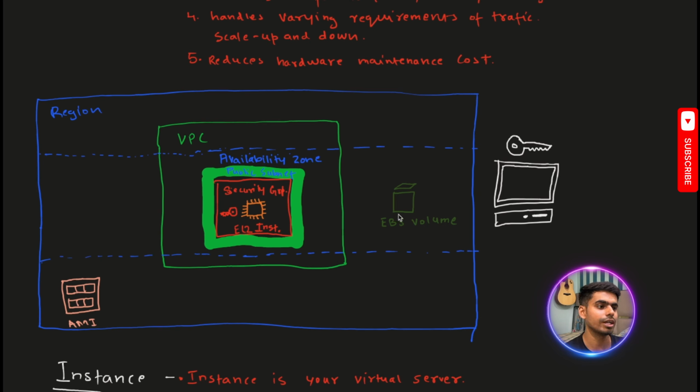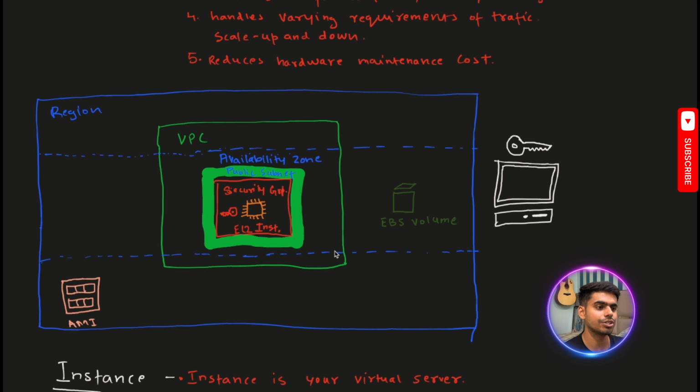As you can see, we have this blue rectangular box as the region. AWS provides you different regions which can help you cater to compliance requirements. For example, your website holds payment related information. There might be a compliance requirement from your government that you can't store particular payment information about customers in a different region. It also provides you less latency. For example, you need your application to run in India, so you can use your instances in the Mumbai region or any region within India. So this is that region.